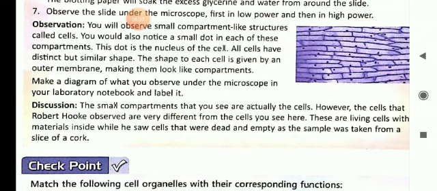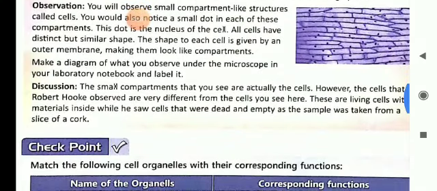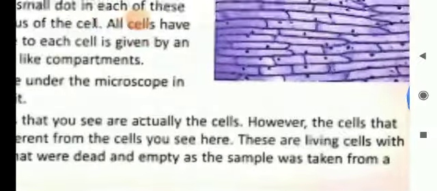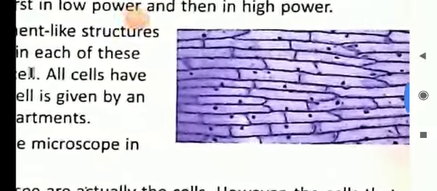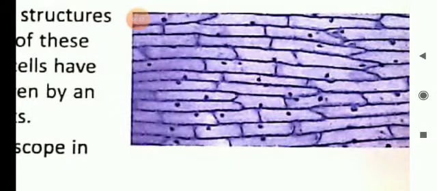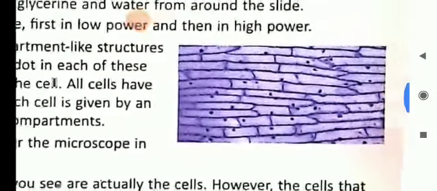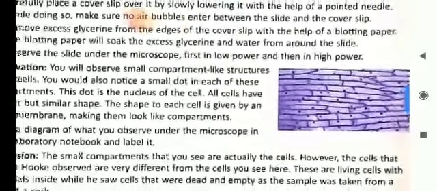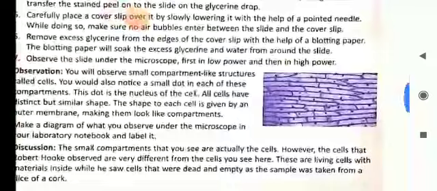All cells have distinct but similar shape. The shape of each cell is given by an outer membrane which makes them look like a compartment. Here you can see a compartment-like structure and one dark-colored dot. The dot is the nucleus and the bounded structure is the cell. In detail, I have already explained this in the activity which you have done in the lab manual.